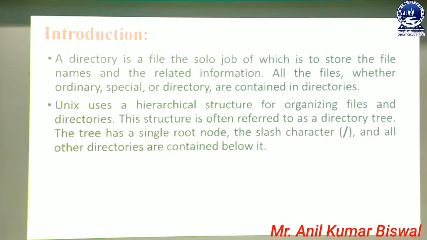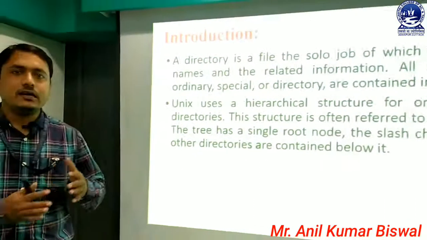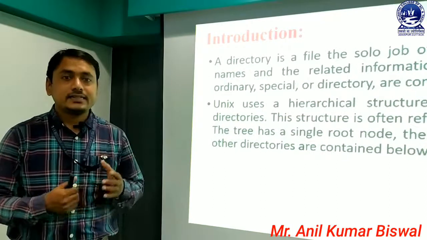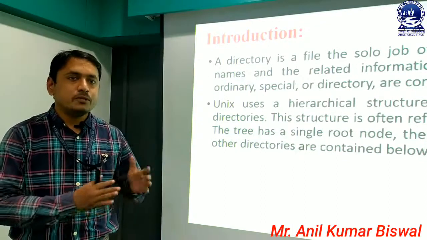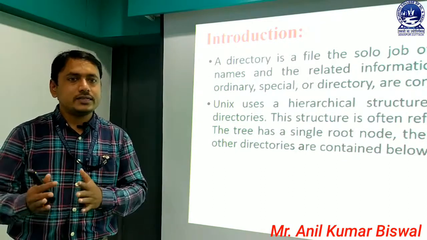So the root is always distinguished by the forward slash, and the slash is specially used to make more than one directory according to requirement.